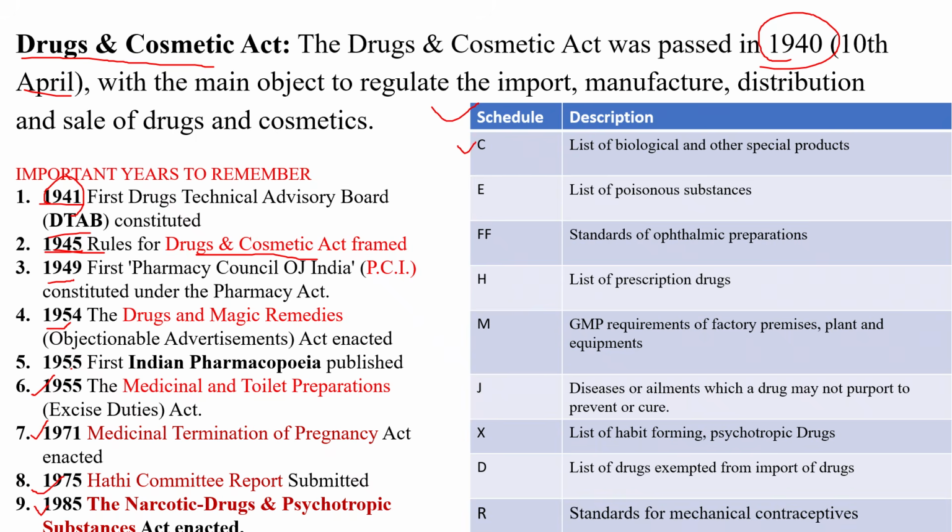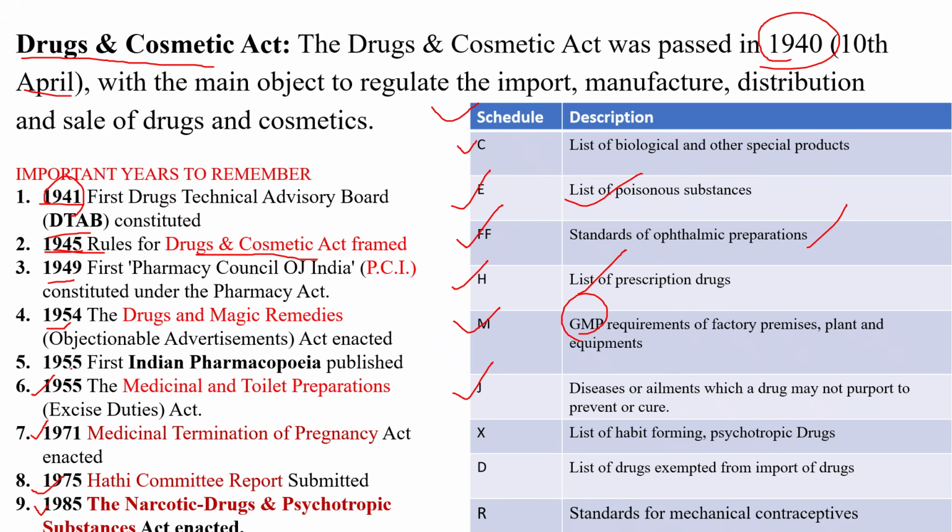First, Schedule C is the list of biological and other special products; C1 also covers biological and other special products. Schedule E1 is for enemy, meaning toxic or poisonous, so the list of poisonous substances. Schedule FF is for standard ophthalmic preparations. We have two eyes, so double F means ophthalmic preparations. Schedule H is the list of prescription drugs. Schedule M is GMP, the GMP requirements for factory premises, plant and equipment.